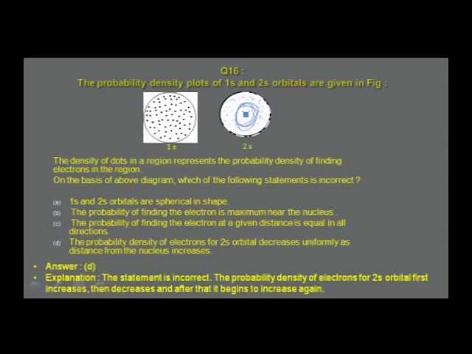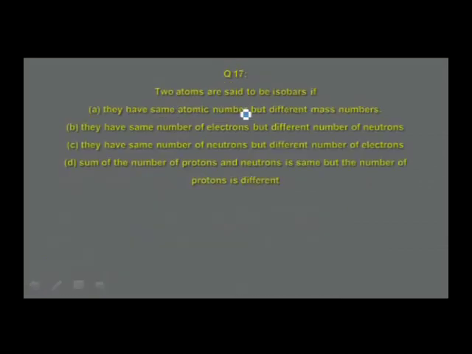This statement is incorrect. The probability density of electrons for the 2s orbital first increases, then decreases, and after that it begins to increase again. So therefore, there is first an increase, a decrease, and then an increase. That is the order that is followed. So option D is the incorrect statement for the diagram given there.